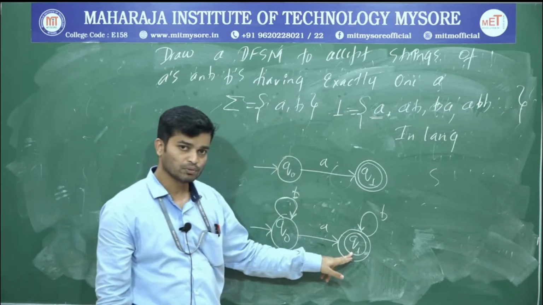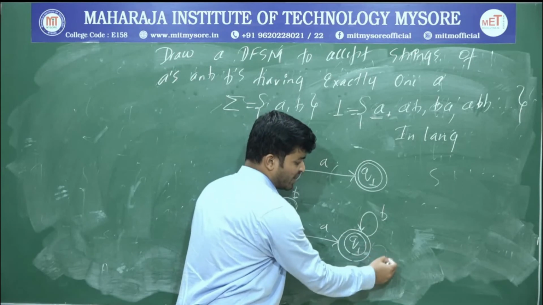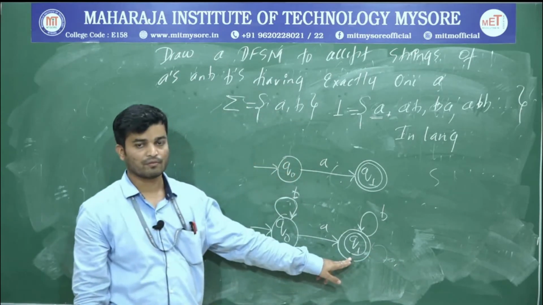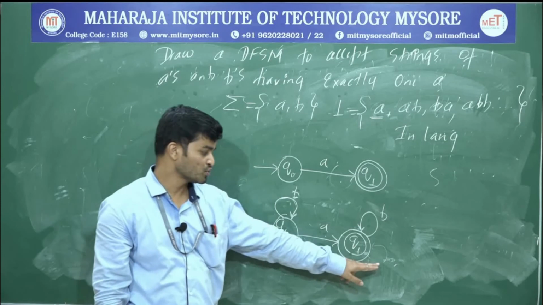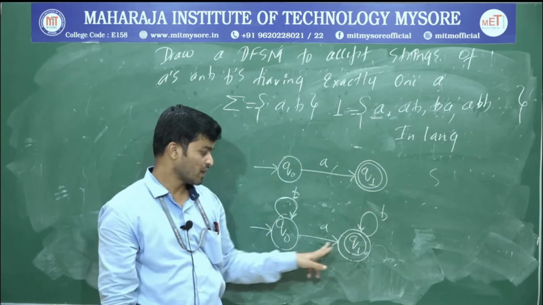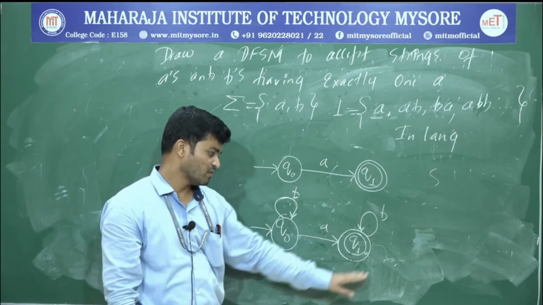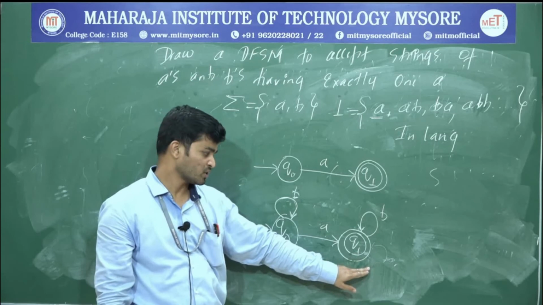Now check for the A loop. If I go with the A loop, what will happen? Then it will accept N number of A's, so that is not valid. I am not supposed to use the A loop, because there should be exactly 1 A. If I write an A loop, after accepting 1 A, it will accept N number of A's. Therefore, writing an A loop is not a proper option.